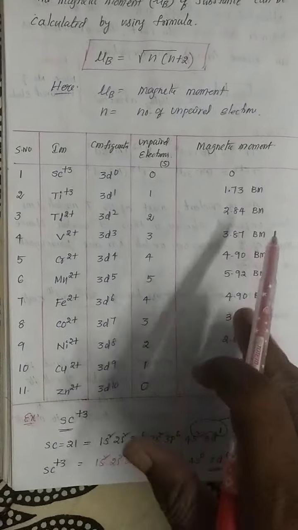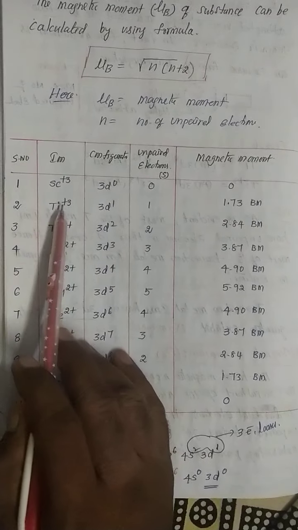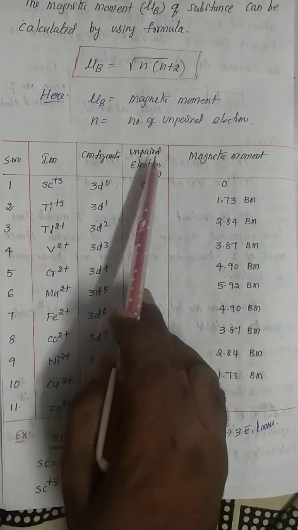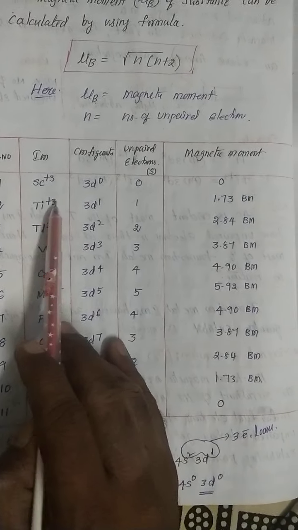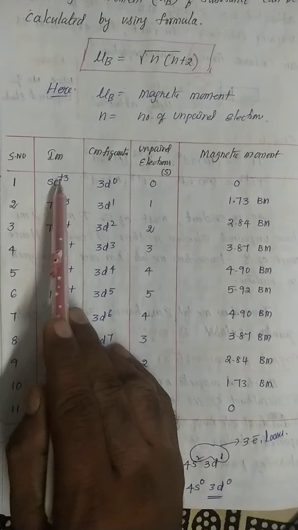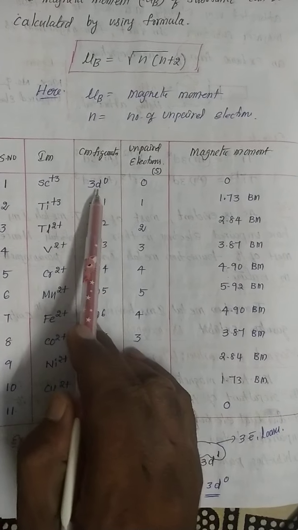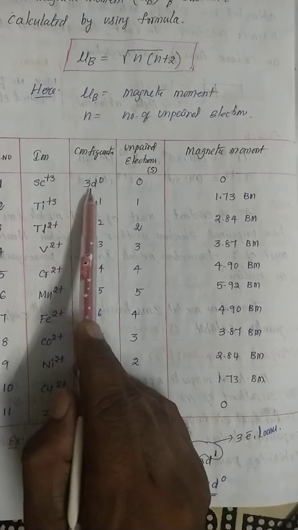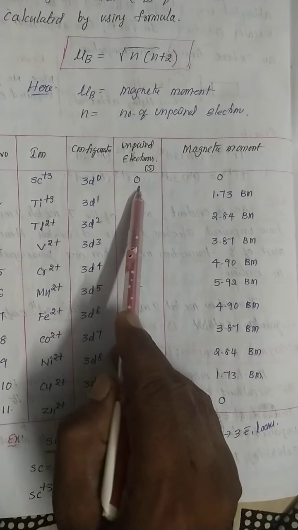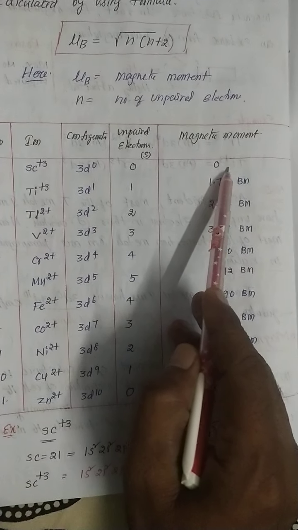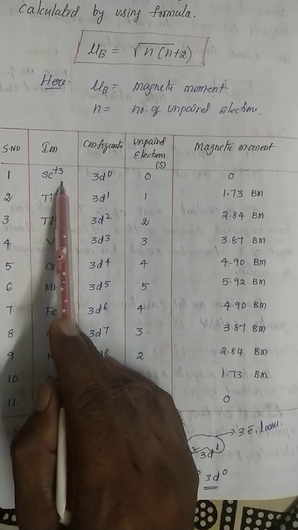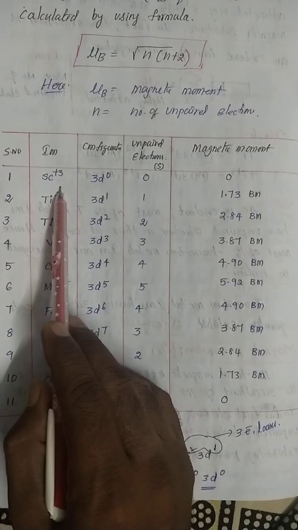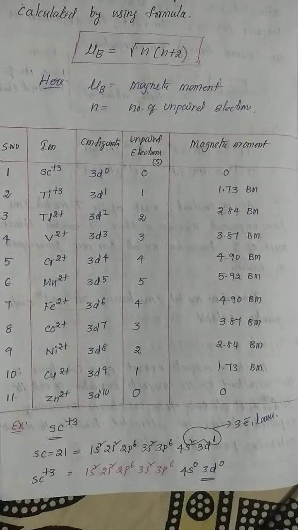See, this tabular form is very important. For example, 5 columns are there here: ion, configuration, unpaired electrons, magnetic moment. For example, scandium loses 3 electrons. In the 3d orbital 0 electrons are there. Scandium whenever it loses the 3 electrons, 3d 0. It means unpaired electrons also 0. So magnetic moment also 0. So scandium can exist at +3 oxidation state. That substance commonly shows the diamagnetic behavior. It's nothing but non-magnetic behavior.